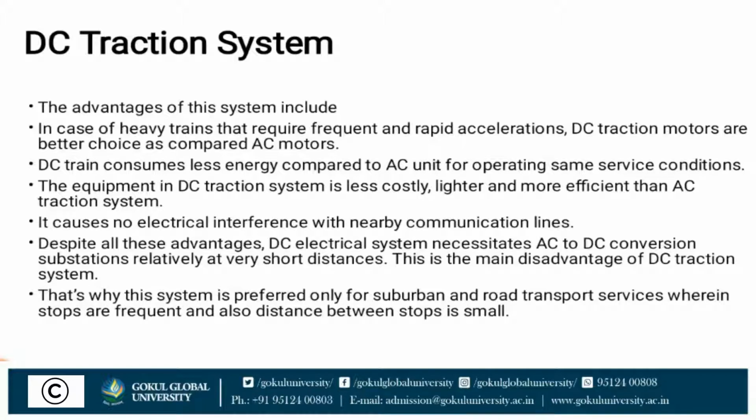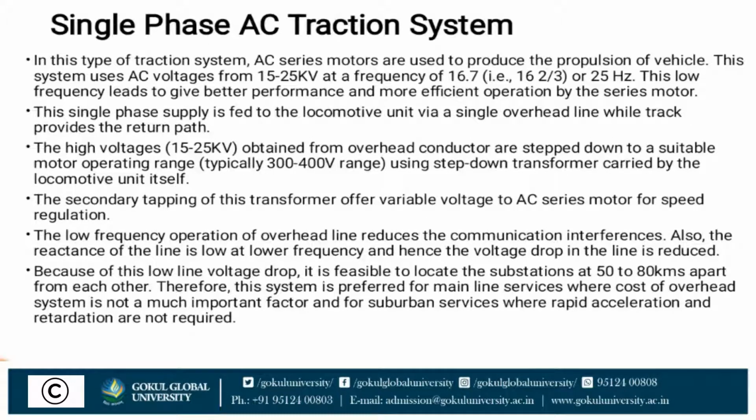There are many advantages of the DC traction system, but there is one big disadvantage: we require a converter to convert AC to DC, and for that we require a conversion substation. That's why this system is preferred only for suburban and road transport services, wherein stops are frequent and the distance between stops is small.